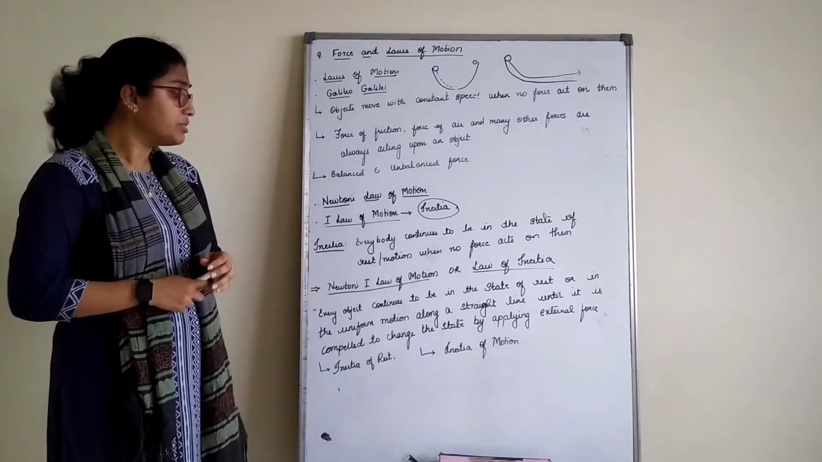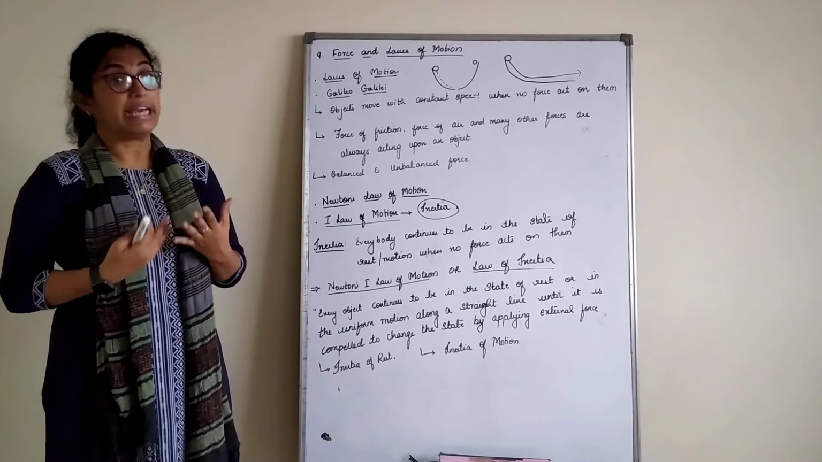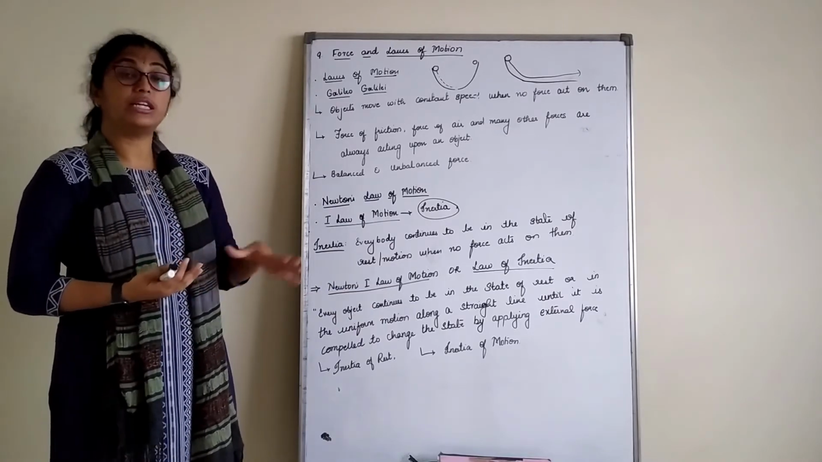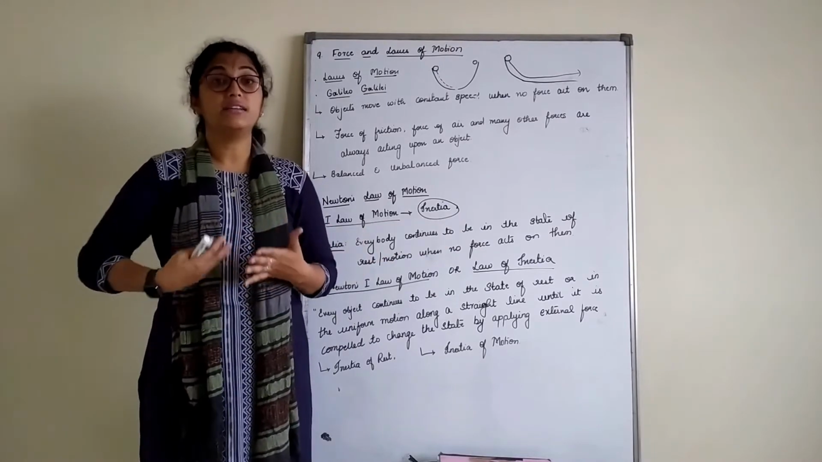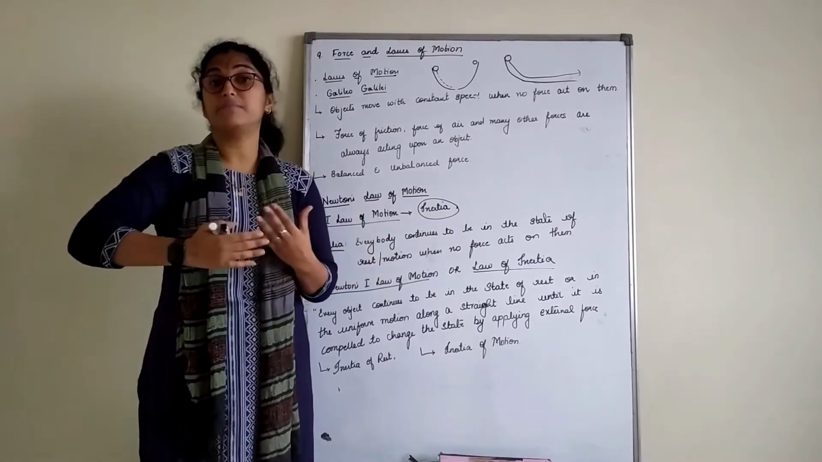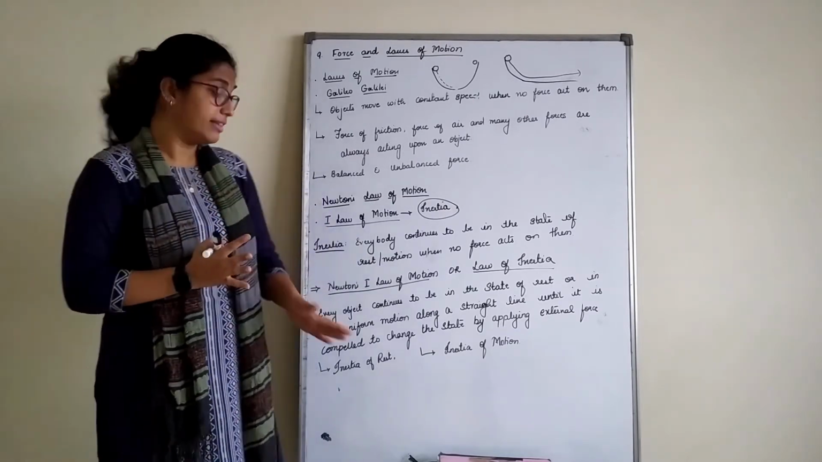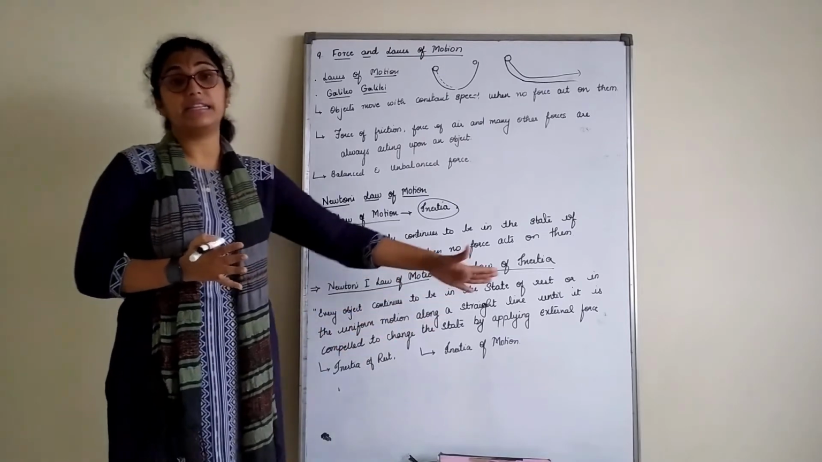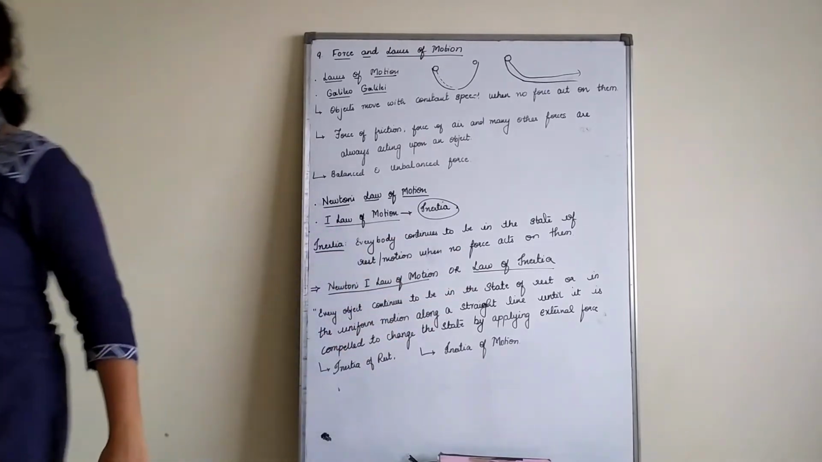Now, Newton's first law deals with inertia, and there are two kinds of examples we give on inertia. One is inertia of rest and another is inertia of motion. This first law has some everyday life examples where we deal with inertia of rest and inertia of motion. Let's look at those examples.